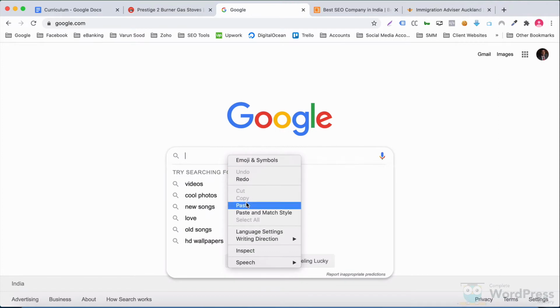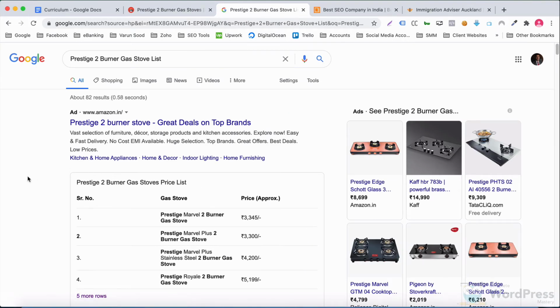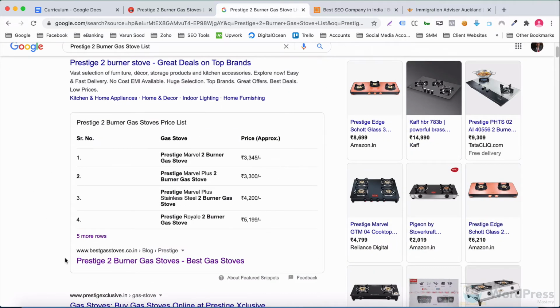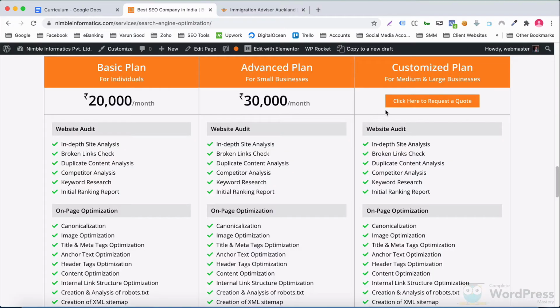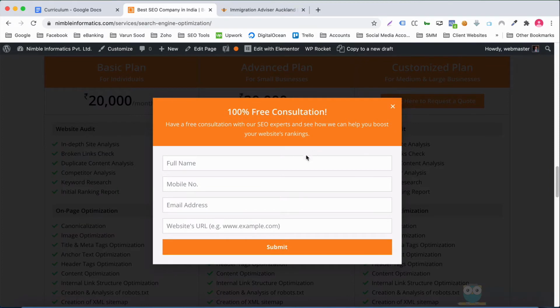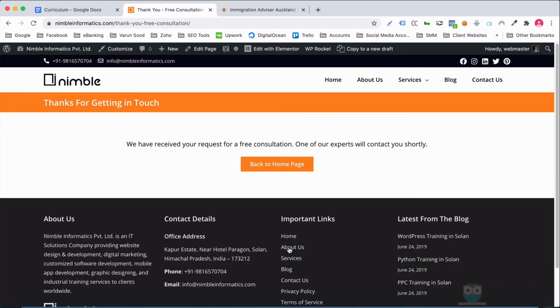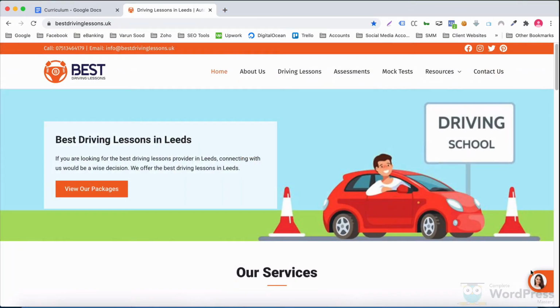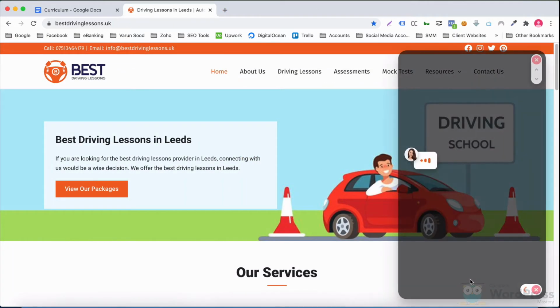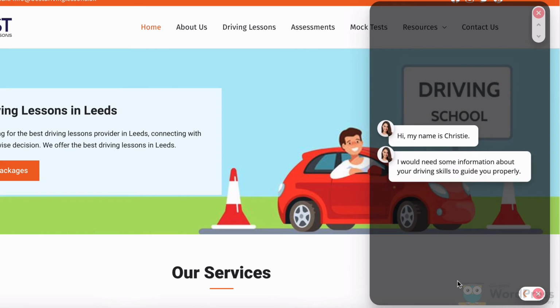I'll show you how to create nice looking tables that also get picked up by Google to be shown as featured snippets. For capturing leads, we'll work with pop-ups that get displayed automatically or on certain actions like button clicks. Next, I'll show you how to create chatbots that engage users and capture leads.